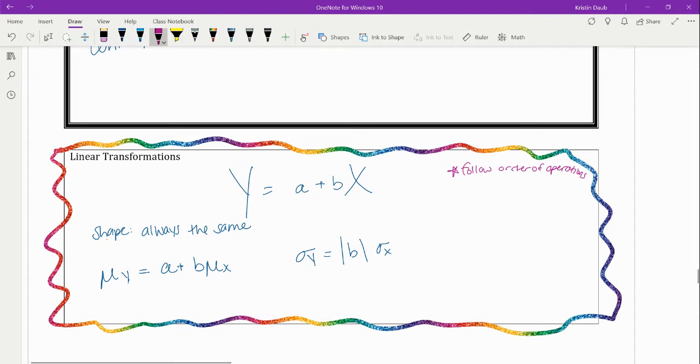You'll notice that this one right here is not affected by a. Which is what we said up above in the previous box. The spread stayed the same. It was not affected when all we did was add or subtract. And a is what we're adding and subtracting by. Okay, and if you can remember these formulas here, this will tell you everything that you need for these transformations of random variables.